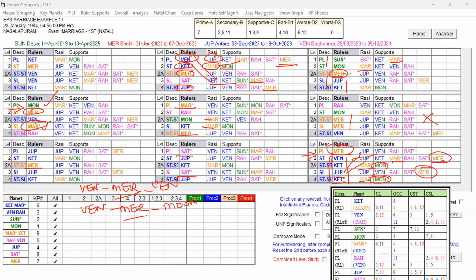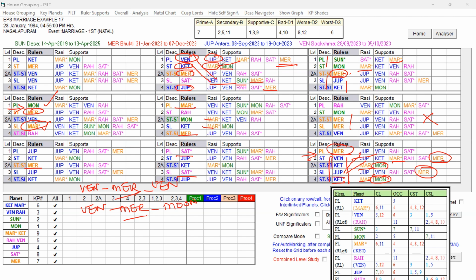The same Mercury under Venus has given the marriage, under Moon has given the separation. So Venus has already given both. The Dasa Lord has given the green signal for both. The Bhukti Lord also gave the green signal for both. And the Antra, comparatively, is bad when compared to the other planets, so it has given the separation during its period.